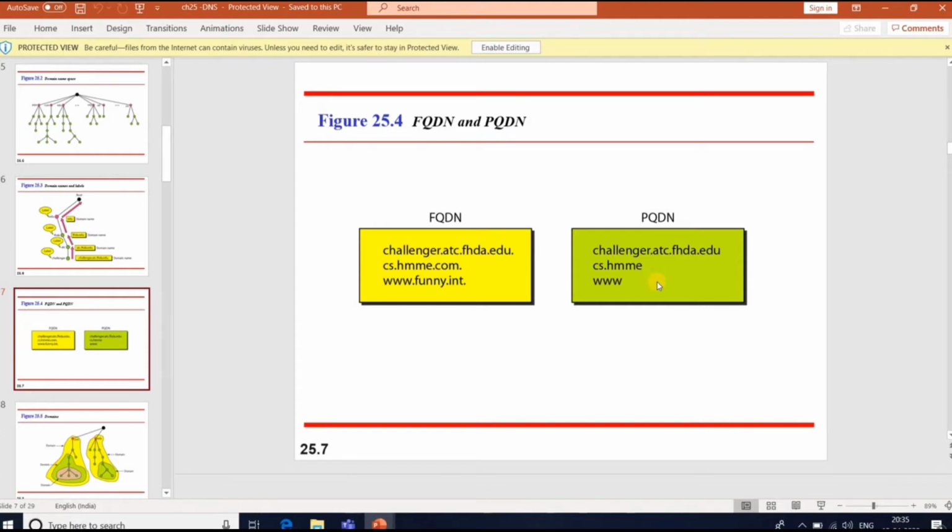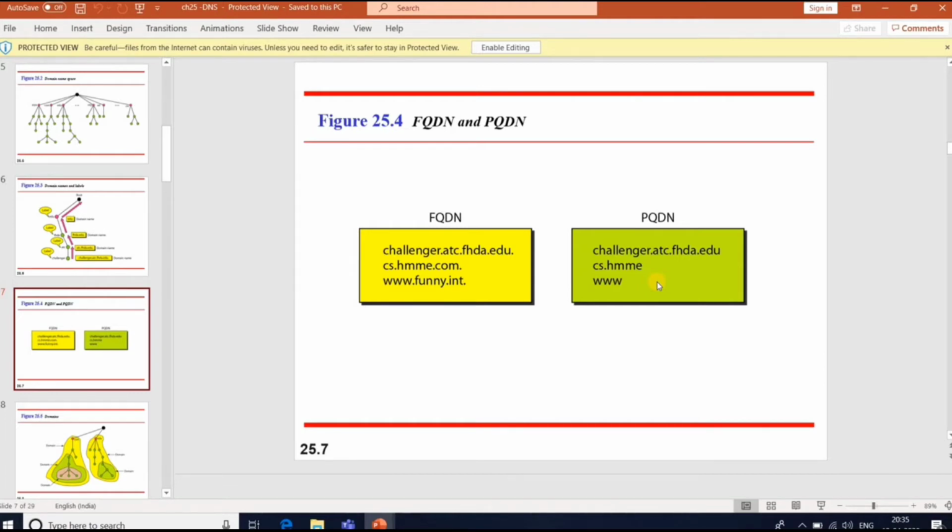A partially qualified domain name starts from a node but does not reach the root. The resolver can supply the missing part, called a suffix, to create a fully qualified domain name. For example, with Google, students generally type just Google. They will never type the fully qualified domain name, http://www.google.com.